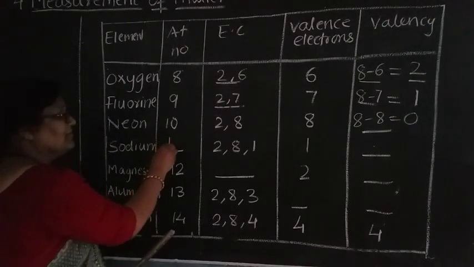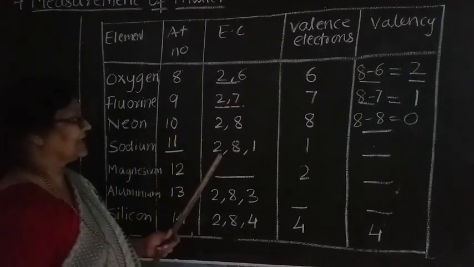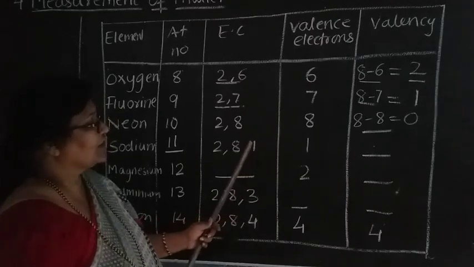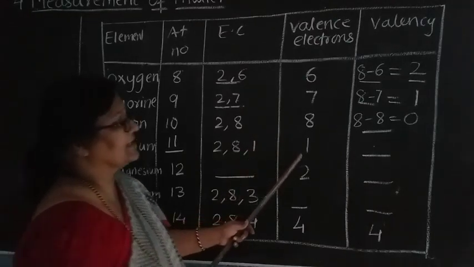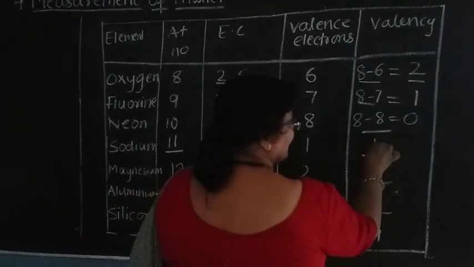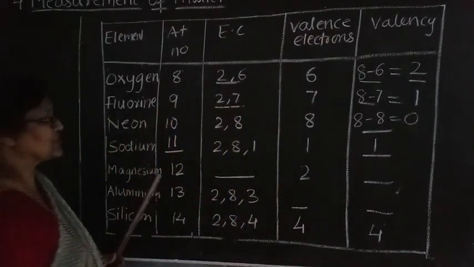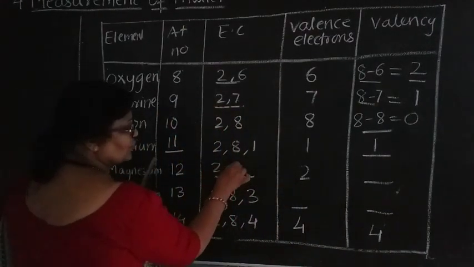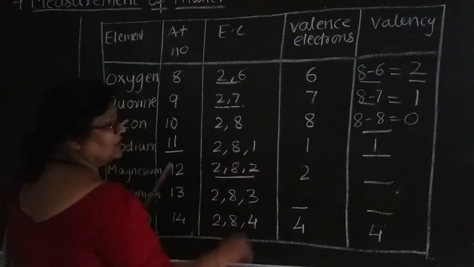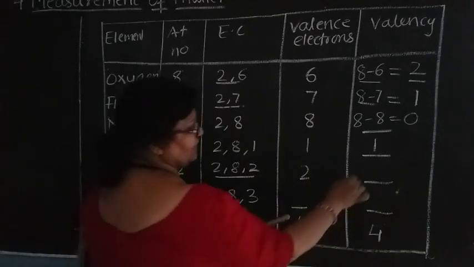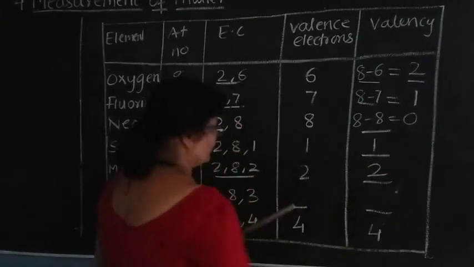Next comes sodium. The atomic number is 11. The electronic configuration is 2, 8, 1. The outermost orbit contains 1 electron. Therefore, the valency is also 1. Next comes magnesium. So what is it? 2, 8, 2. So the outermost orbit contains 2 electrons. So therefore, the valency is also 2.